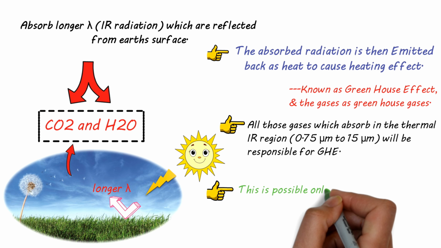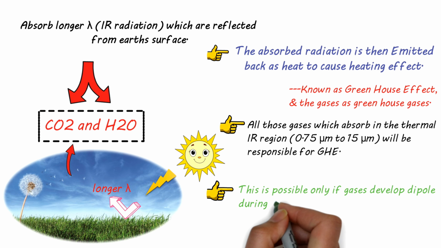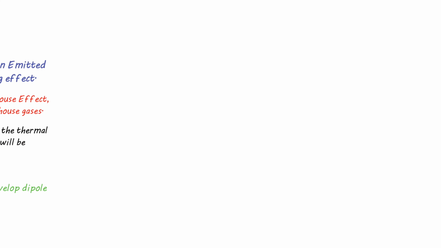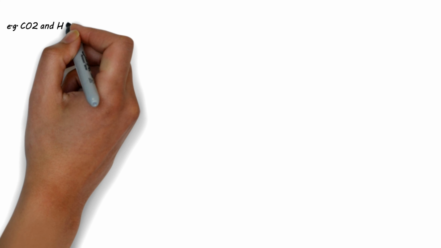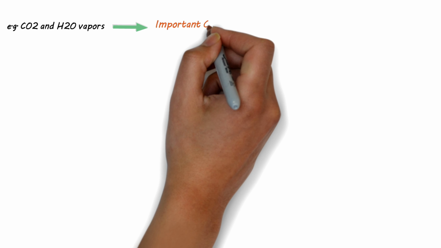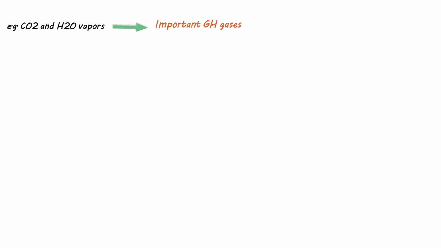This is possible only if gases develop dipole during vibrations. Then only they become IR active. For example, we have carbon dioxide and water vapors, which are important as greenhouse gases, though carbon dioxide being linear with zero dipole moment, it develops dipole as it asymmetrically vibrates.